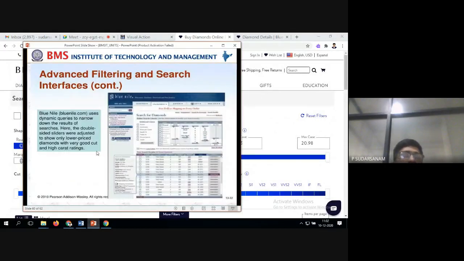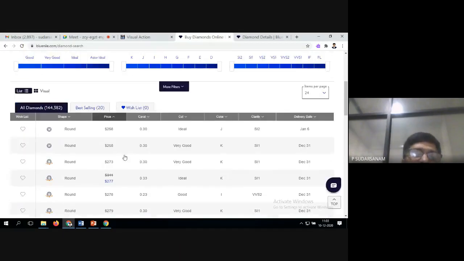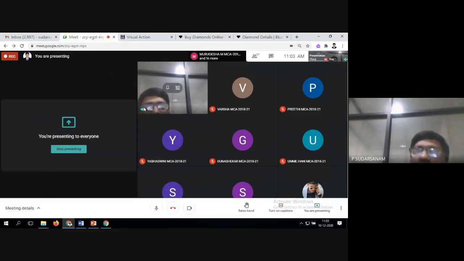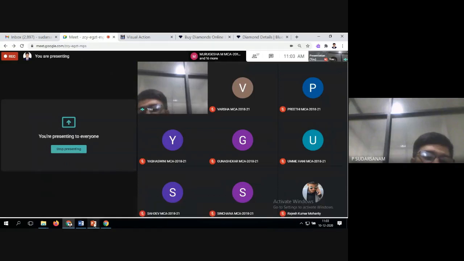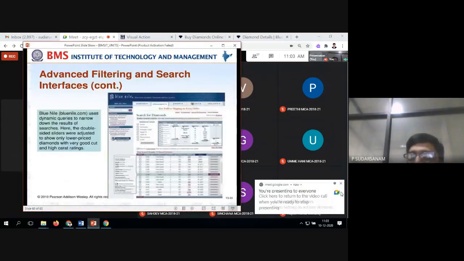So this is the example of BlueNile.com, which uses dynamic queries for the advanced filters. So for example, when you are writing the examination, some rows and columns you write in the table. Shape, color, cut, chart, some examples, some rows and columns should be visible when you are writing in the examination. Advanced filters is nothing but that; you have to write it in the examination. That is what the advanced filters.